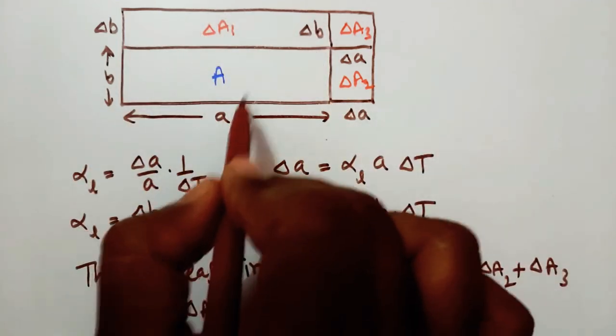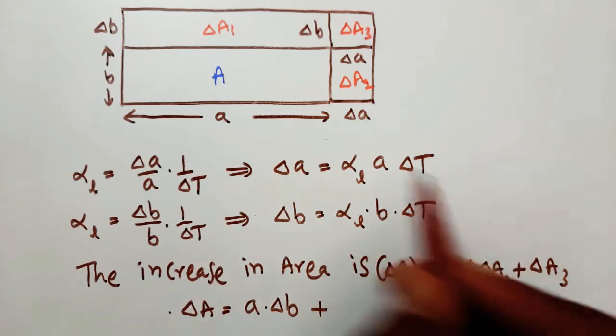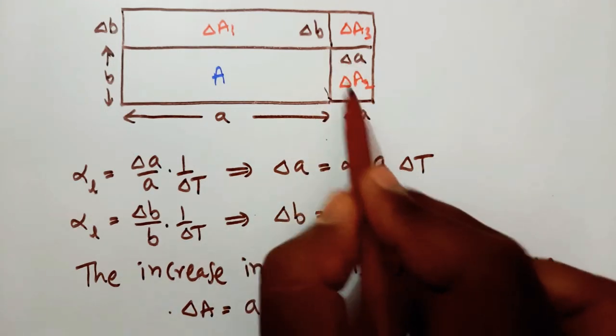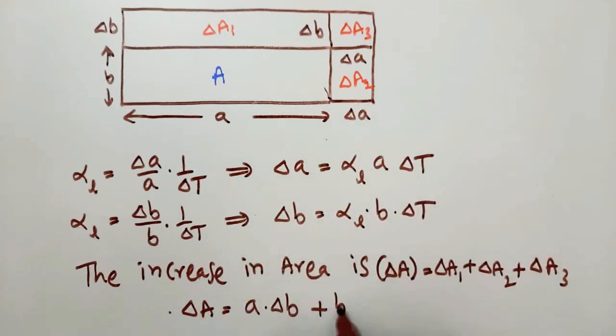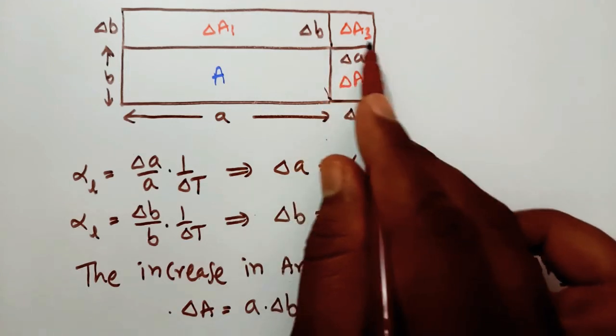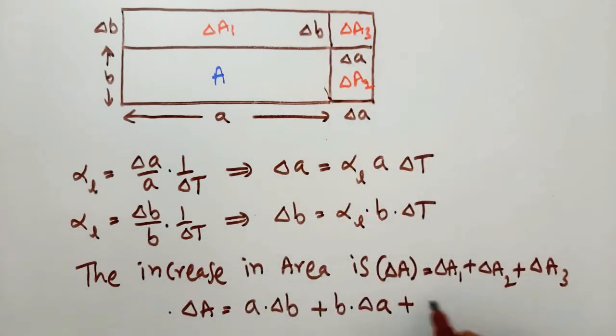So here length is A, breadth is delta B. So that is A into delta B plus here delta A2, length into breadth. So here length is B, breadth is delta A. So B into delta A plus here delta A3. Delta A3 is length into breadth. So length is delta A, breadth is delta B. So that is delta A into delta B.